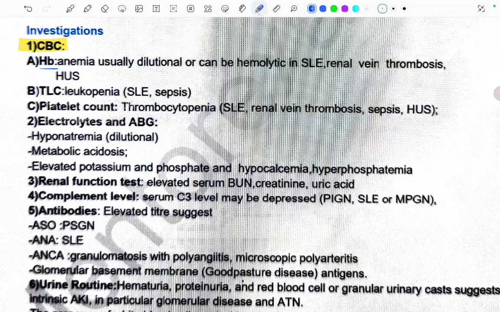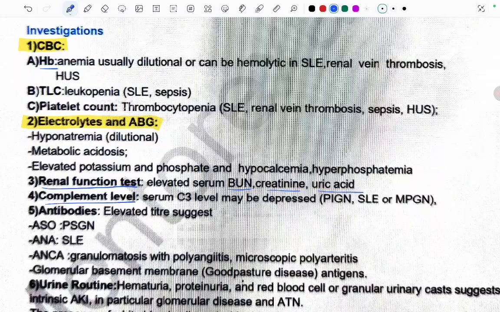Now in the electrolytes and the ABG, there will be hyponatremia if it's dilutional, and metabolic acidosis can be seen, and elevated potassium and phosphate, and hypocalcemia and hyperphosphatemia may also be seen. Coming to the renal function tests, elevated serum creatinine and uric acid will be seen. Complement level, serum C3 level may be depressed.